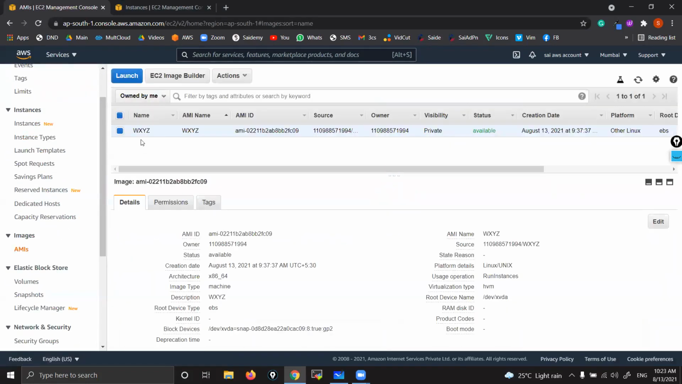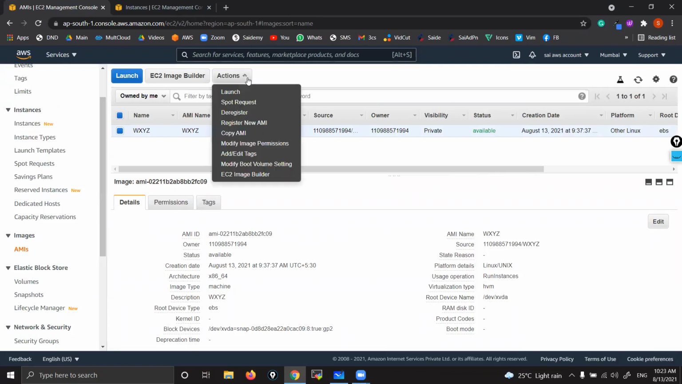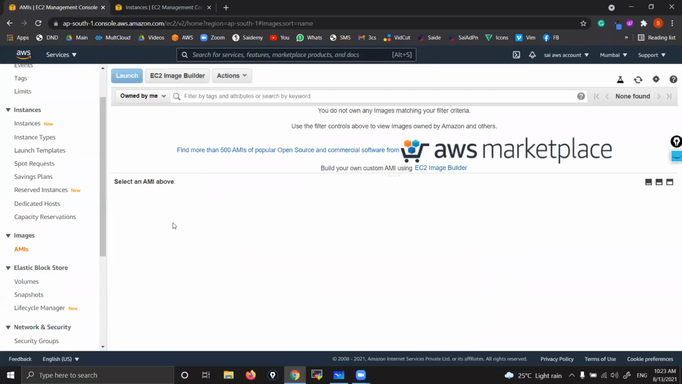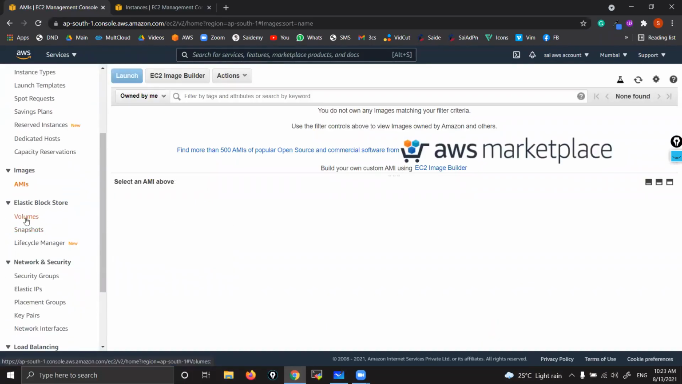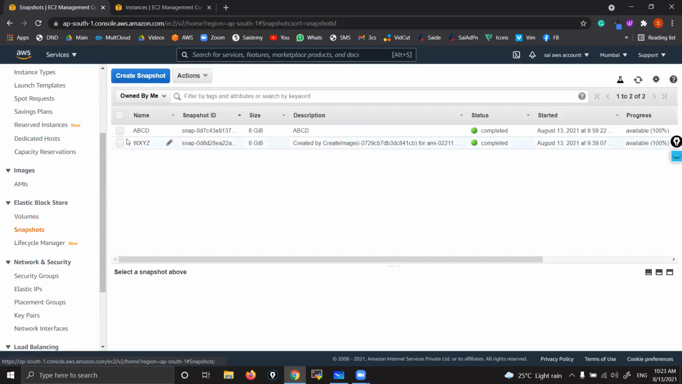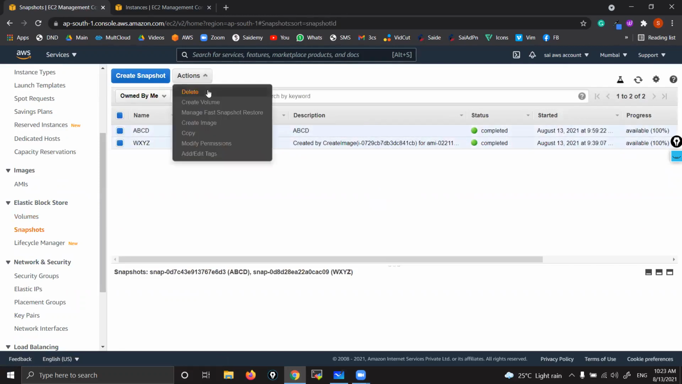See, AMI you can't delete. You can only deregister. Go to Actions, Deregister. Okay. That will be deregistered from the AWS account, kind of delete only. Go to volumes. Okay, volumes got terminated automatically because while launching itself we selected delete on termination. Terminated. Now snapshots. Select snapshots and delete.